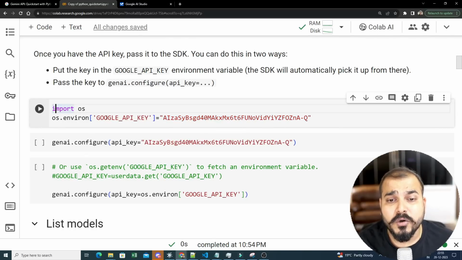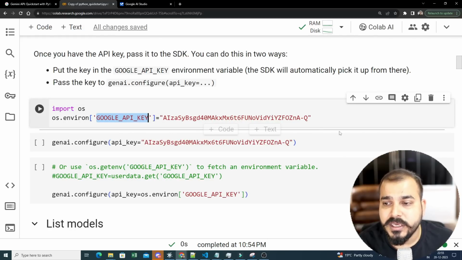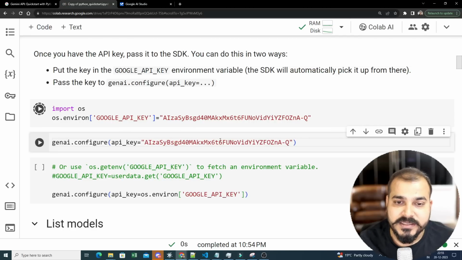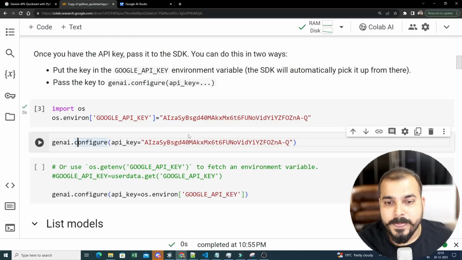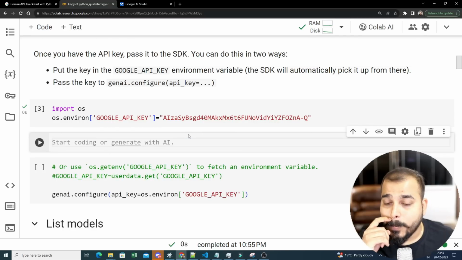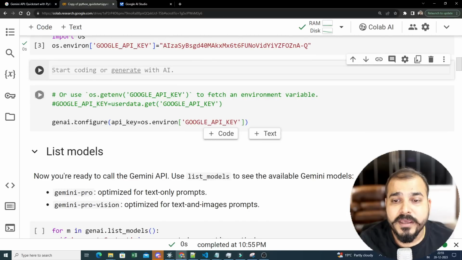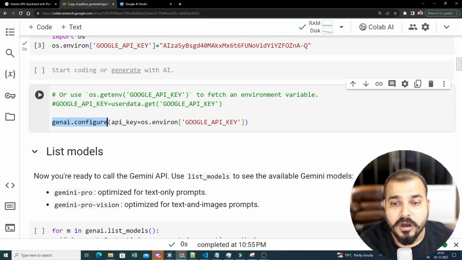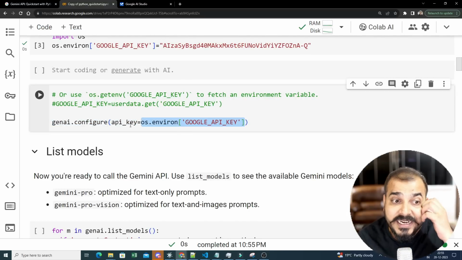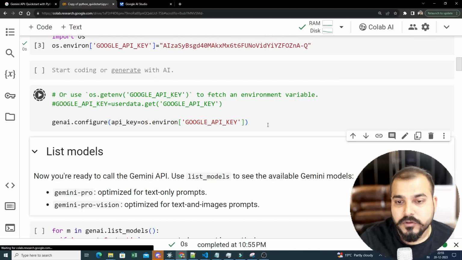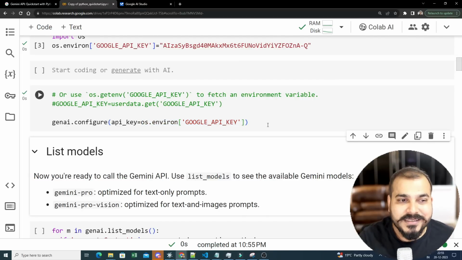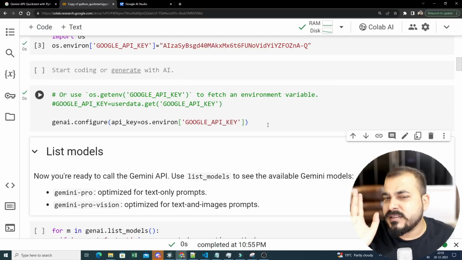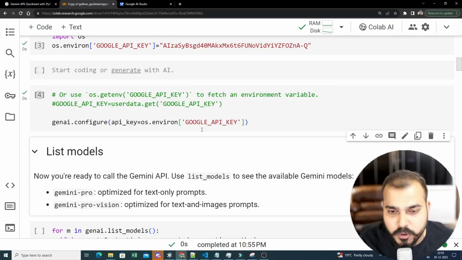Now let's go ahead and do one thing. First of all, I'm creating an environment variable called GOOGLE_API_KEY. This will basically be my API key, and I will remove this, I will not require this. Then I'm saying genai.configure with the API key, using the environment variable and setting that API key to this. Once I do this, done. That basically means my API is configured. These are the simple steps that you need to do.